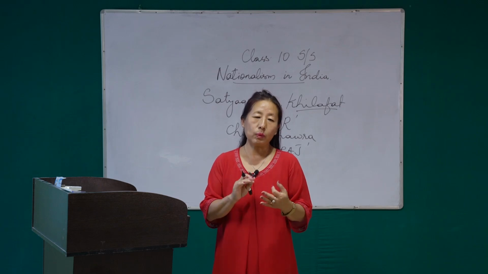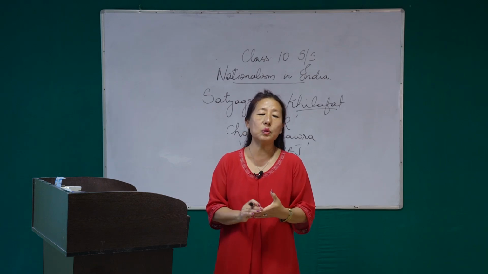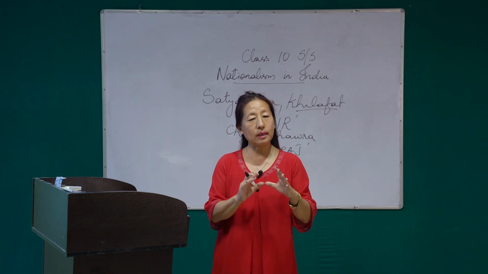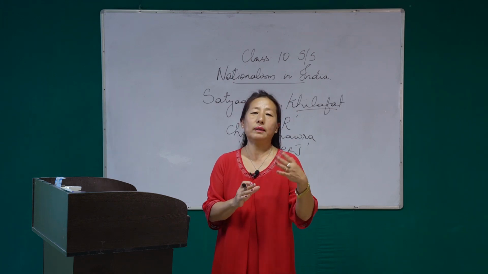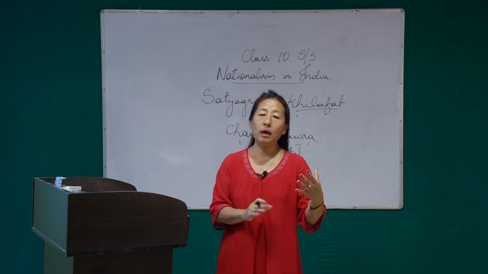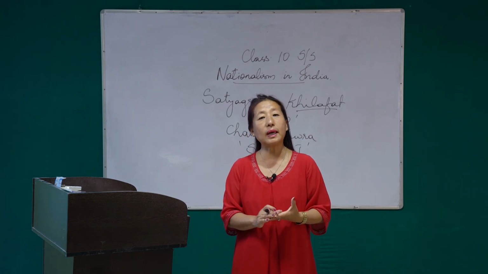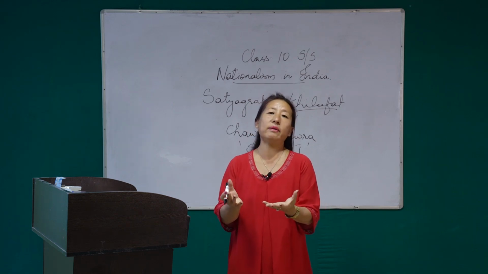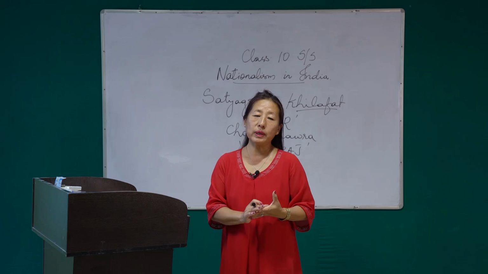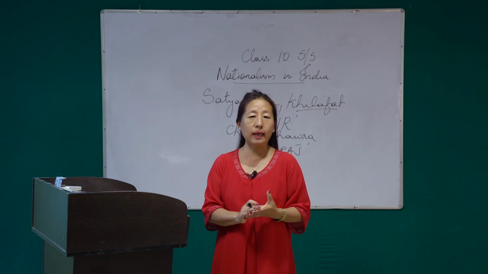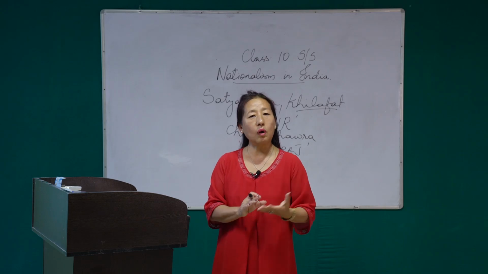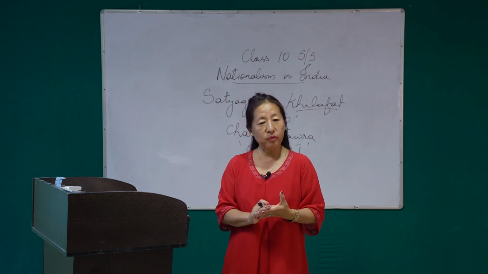Because of the Chauri Chaura incident, where many policemen were killed, Gandhiji decided to call off the non-cooperation movement.